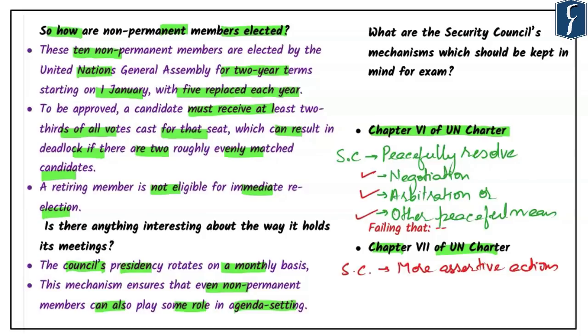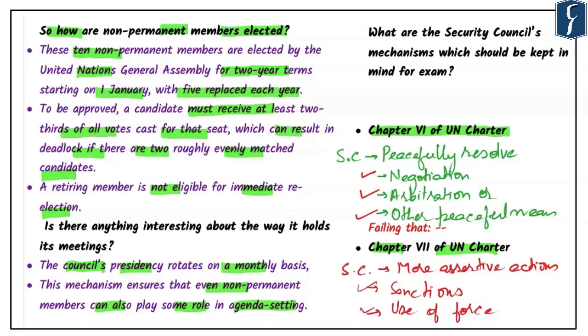Peacekeeping missions are the most visible face of United Nations conflict management work, and in mid-2018, following the completion of its mission in Liberia, the Council was overseeing 14 operations involving roughly 90,000 uniformed personnel. So we can see how strong the United Nations Security Council is. In this fashion, for the purpose of maintaining international peace and security, even force and sanctions both are being recommended by the United Nations.